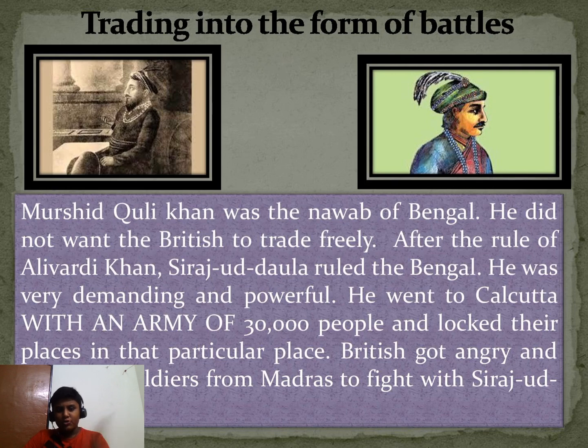After the rule of Murshid Quli Khan, Alivardi Khan came, and after Alivardi Khan, a great ruler called Siraj ud Dowla ruled Bengal. He was very demanding and powerful. He went to Calcutta with an army of 30,000 people to lock the places of the British and remove their skills. So the British got very angry and sent soldiers from Madras to fight with Siraj ud Dowla. Moving on to the next slide.